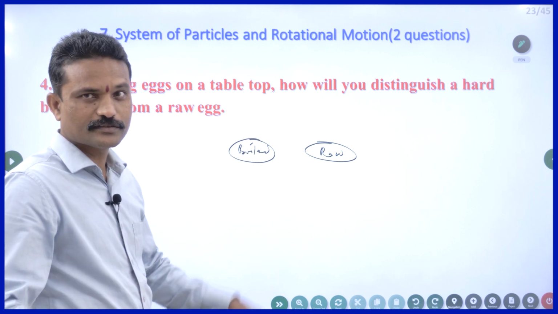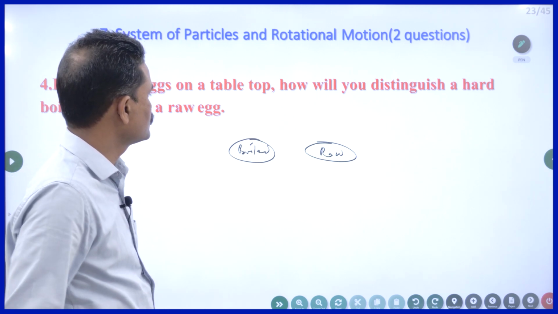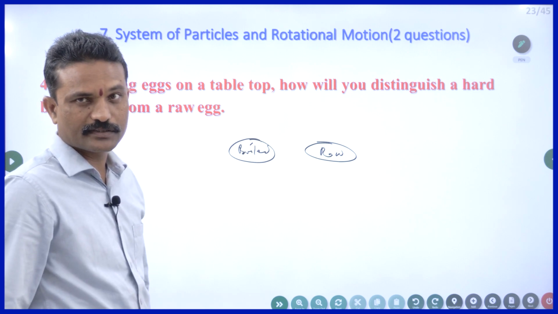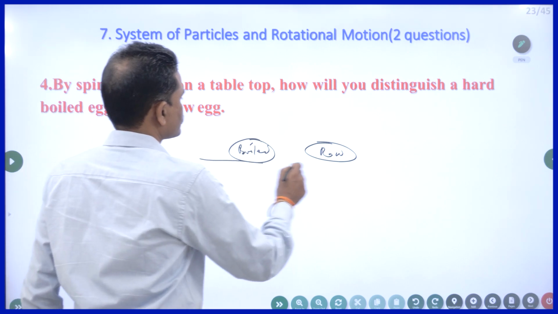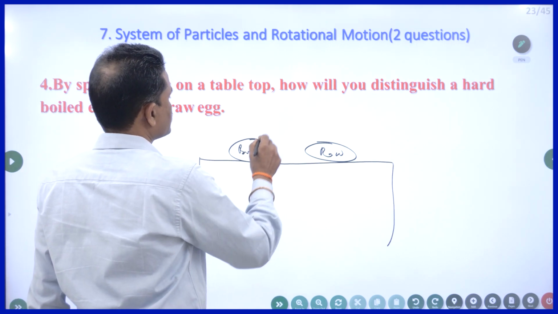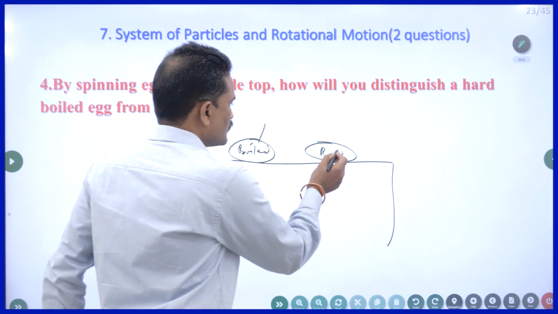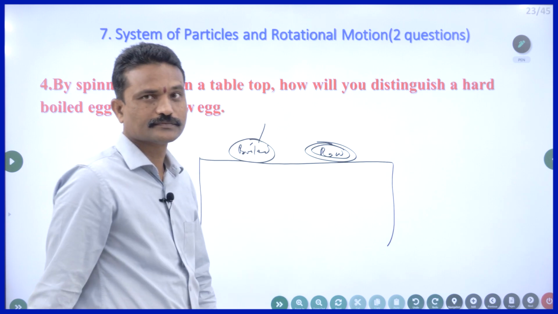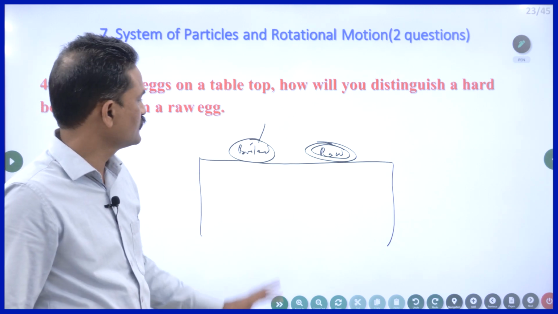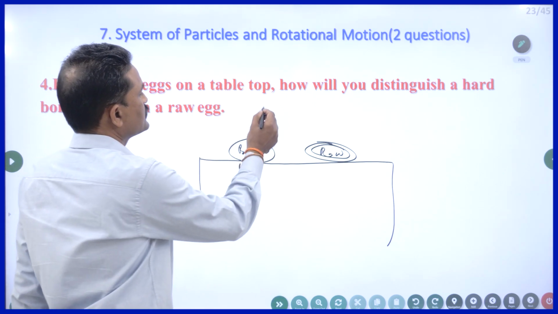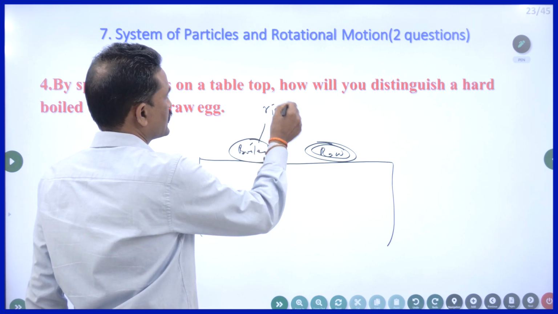Even by shaking also we can tell. If I rotate them simultaneously on the table, this acts as a single rigid object, strong object.